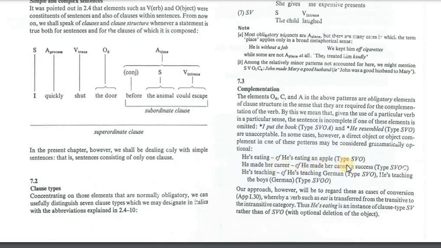"He made her career a success." Here he is the subject, made is the verb, her career is the object and a success is a complement. "He's teaching": subject, verb. "He's teaching German": subject, verb, object. And "he's teaching the boys German": subject, verb, object, object. So we may have a verb within a sentence, and this verb may act as an intransitive verb or a transitive one, monotransitive or ditransitive. It means that it can be followed by one object or two objects.